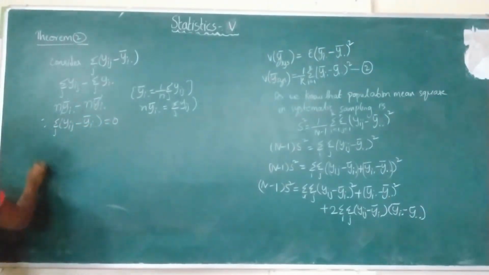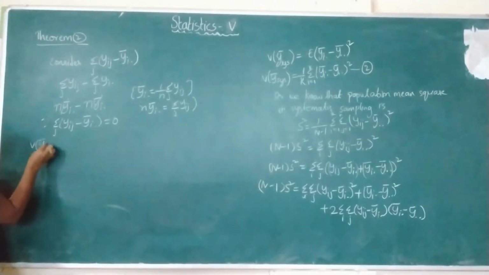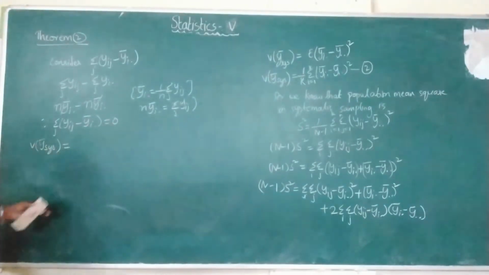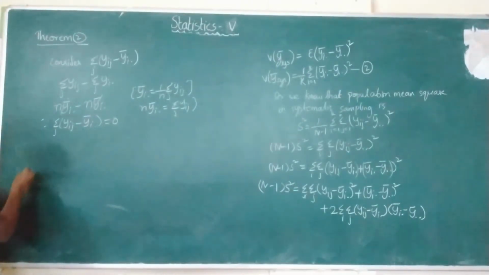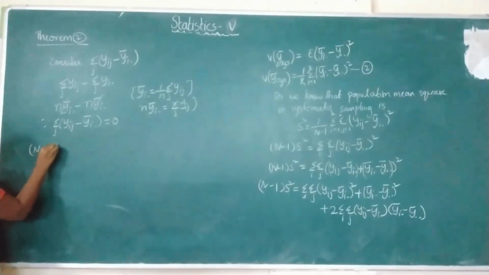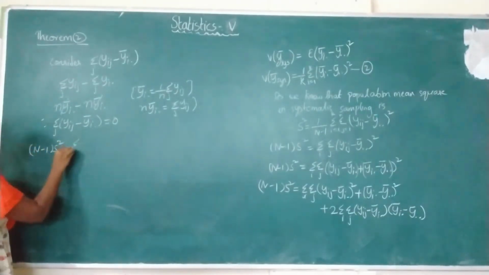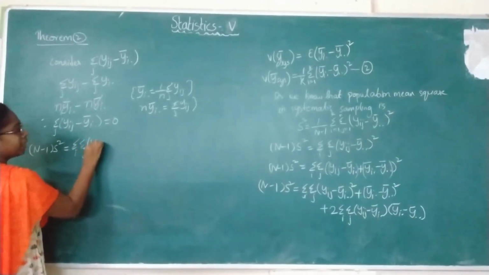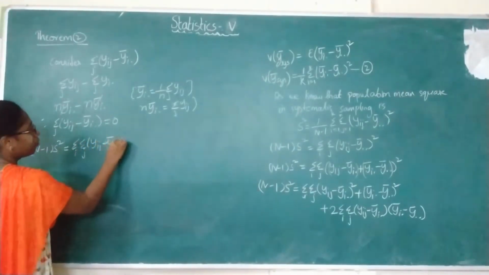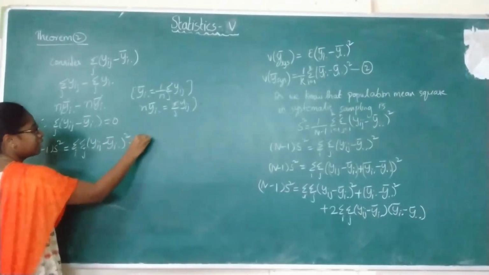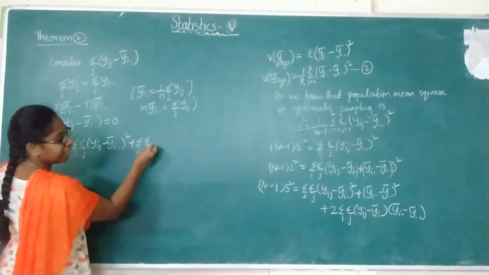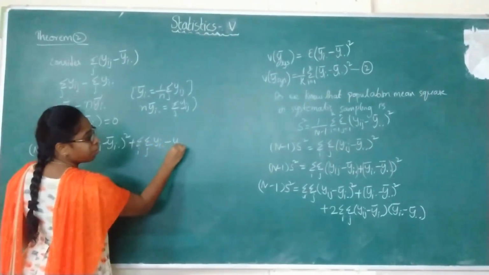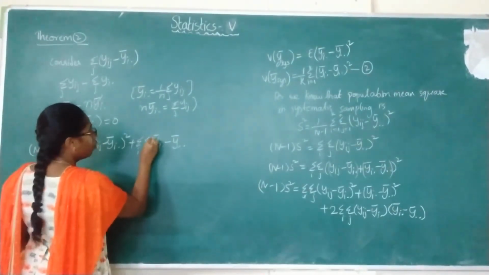We will be getting the variance of y bar s, we are writing n minus 1 into S square. n minus 1 into S square equals double summation over ij, yij minus yi dot bar whole square, plus double summation over ij, yi dot bar minus y double dot bar whole square.